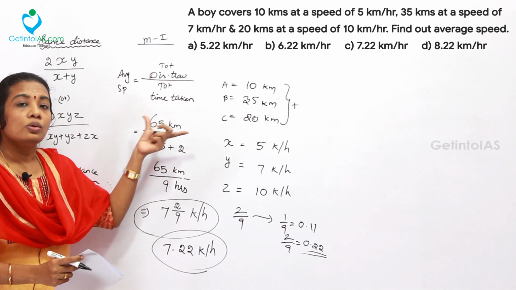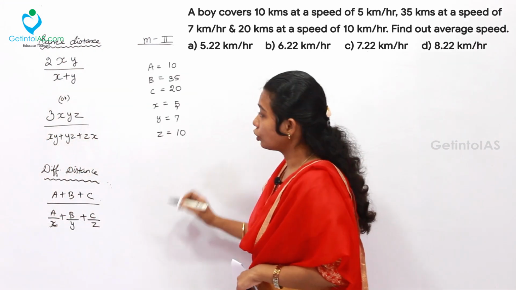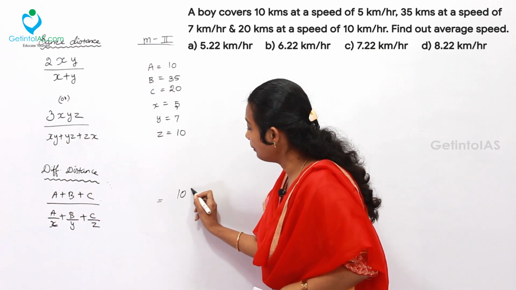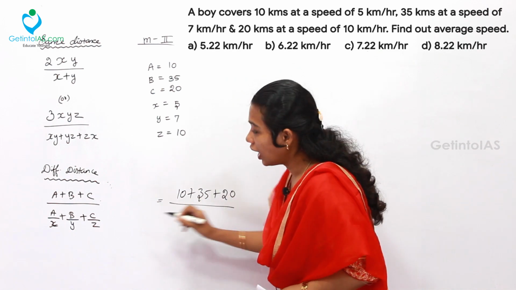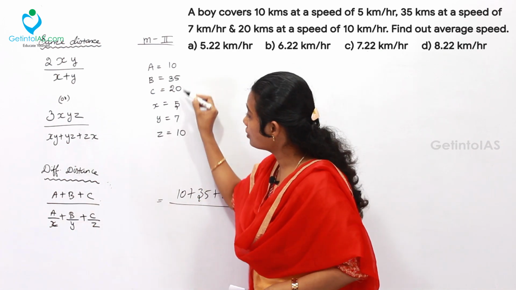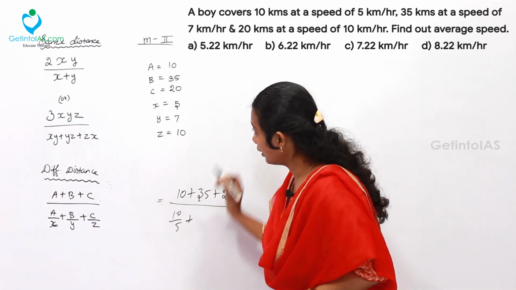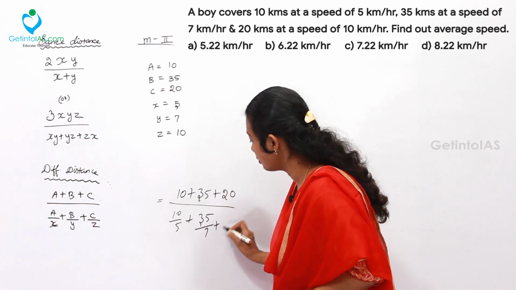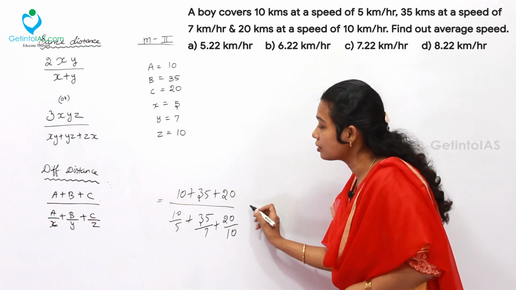Let's also do the sum under the formula method. According to the formula, A plus B plus C should be taken: 10 plus 35 plus 20. Afterwards, A by X, what is 10 by 5? After that, B by Y, that is 35 by 7, plus C by Z, 20 by 10. Now you can simplify and get the answer.